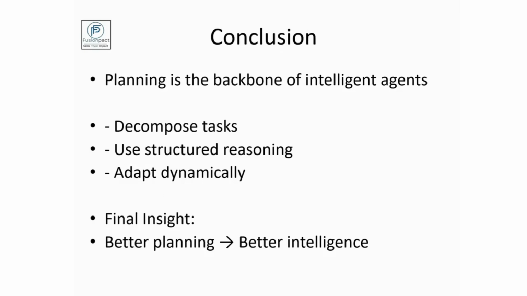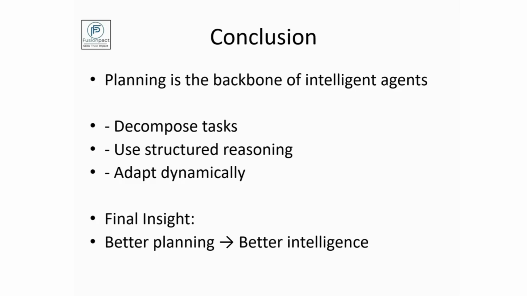So the conclusion for this presentation is that planning is not just optional; it is the foundation of intelligent systems. We learned that decomposition simplifies the complexity, where reasoning and strategies will improve the decision making of the agent. Planning algorithms will help the agent to perform better executions, and dynamic replanning ensures the adaptability that an AI agent can follow.